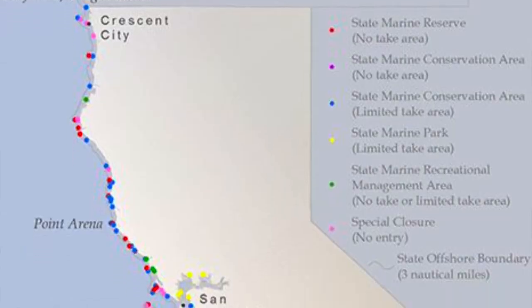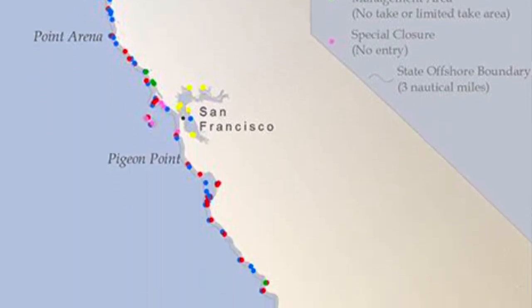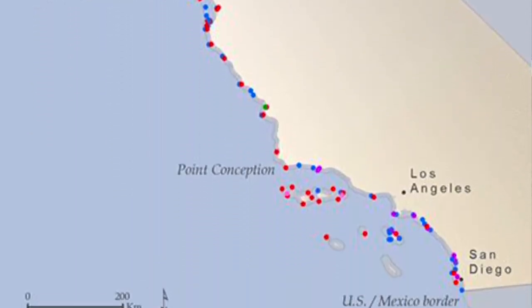Under the MLPA, California established a network of protected areas along our coastline with the goal of protecting and conserving marine life and habitat. The state finished setting up this coastal network of MPAs in 2012, creating over 120 underwater sanctuaries along the California coast that extend from Oregon to Mexico.